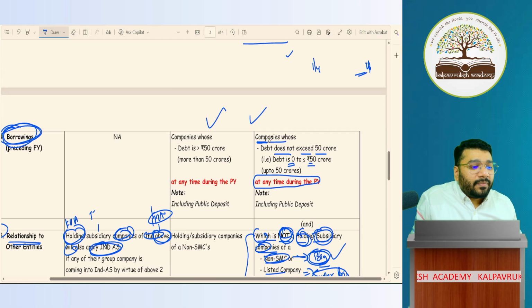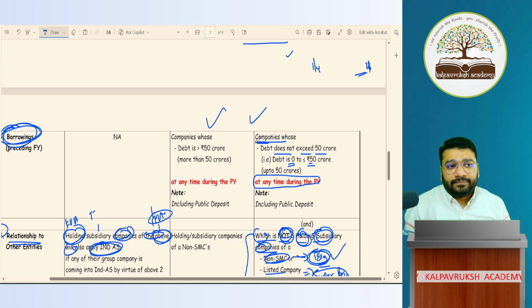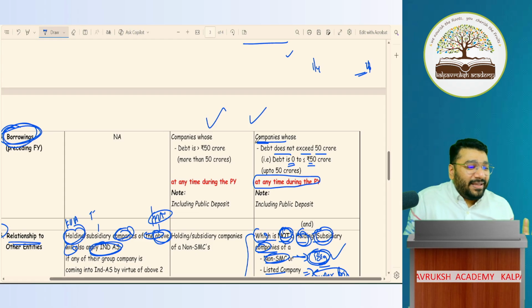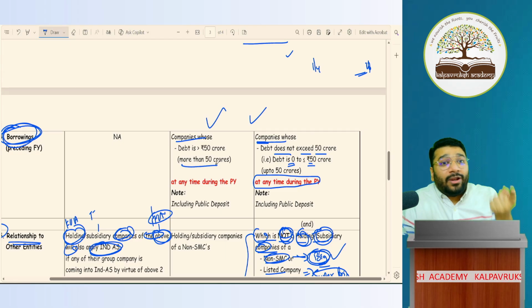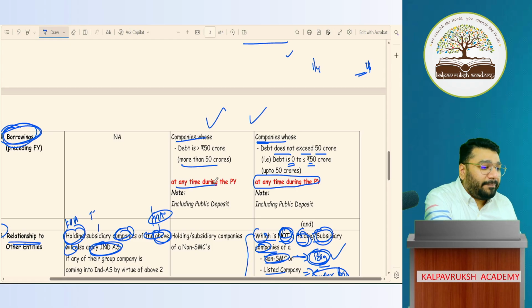Then my company's debt at any time during the previous year is 1 crore. Who am I? Small company. 20 crore. 40 crore. Small company. 49.99 crore. 50 crore. Small company. 50 crore and 1 rupee debt, then I'm a big company. So companies whose debt is more than 50 crore at any time during the previous year are big companies.